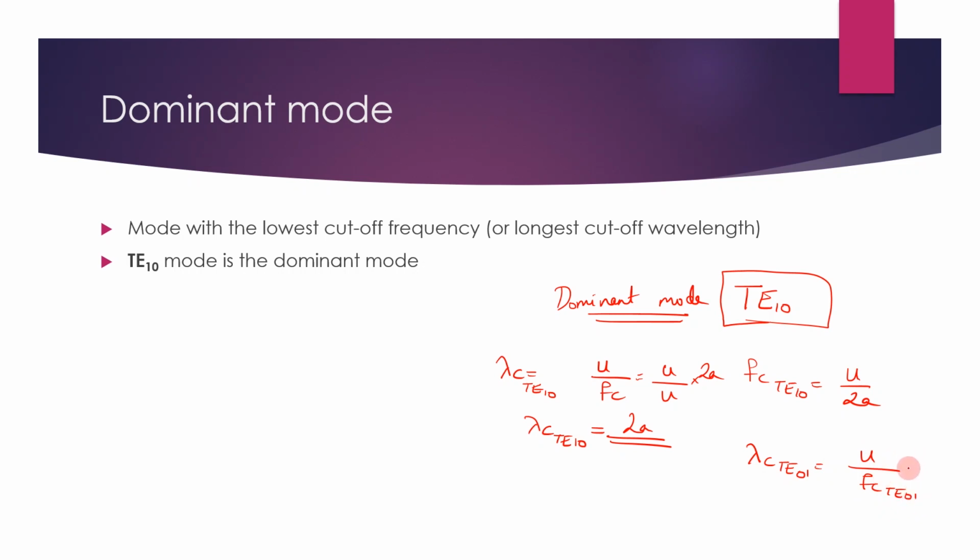You got it in the last slide as U by 2B, so this can be taken as 2B. So again, you know that A is greater than B. So lambda C of TE10 is greater than lambda C of TE01. So we can compare both cutoff wavelength and cutoff frequency and you get TE10 mode as the dominant mode. And what is the dominant mode? It is the mode with the lowest cutoff frequency or longest cutoff wavelength.